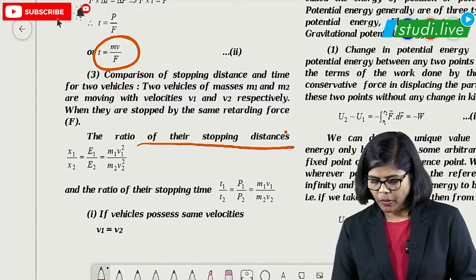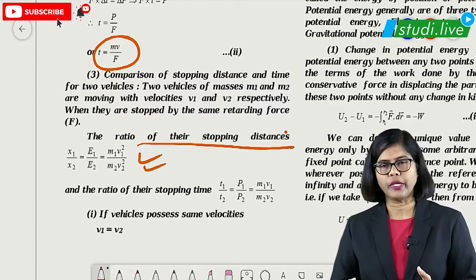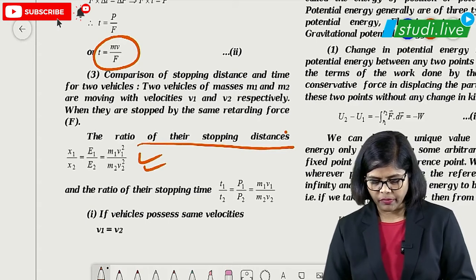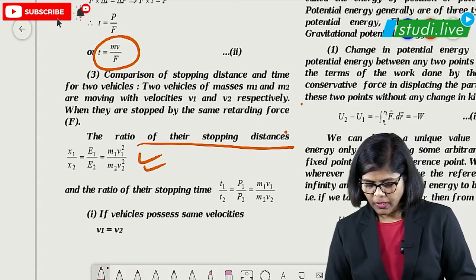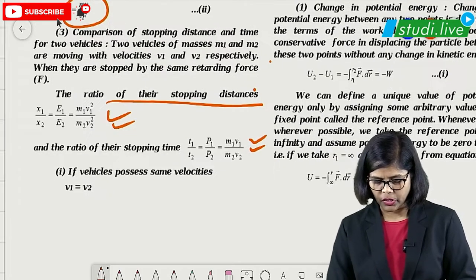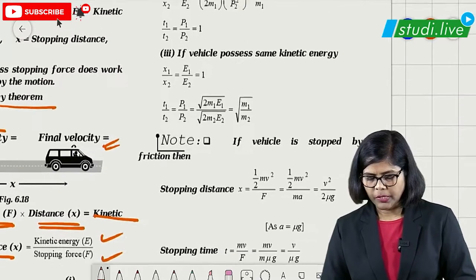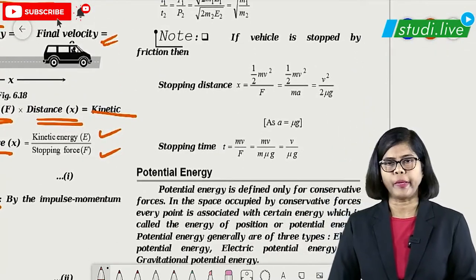So for the ratio of stopping distances, we can just remember this particular part: x1 upon x2 is equal to E1 upon E2, which is equal to m1 v1 square upon m2 v2 square. Even if you don't remember, you can just divide and you will get the answer. This is all about this particular part, which is important for students to remember.